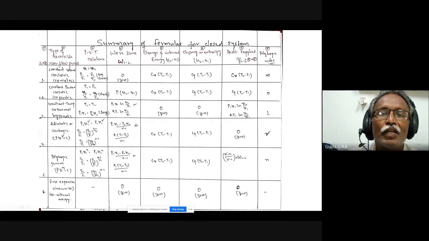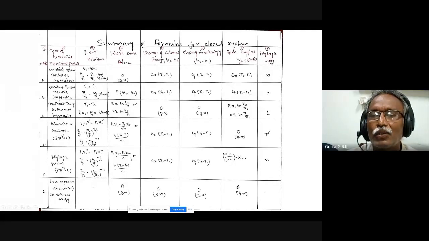So here, isochoric: V1 equal to V2, for which heat transfer is 0, and change in internal energy is always Cv into (T2 minus T1), in all the processes. When T1 equals T2, it becomes 0. So for the isochoric, isobaric, isothermal, adiabatic, polytropic, and free expansion processes, I have written all of them here, compiled together.